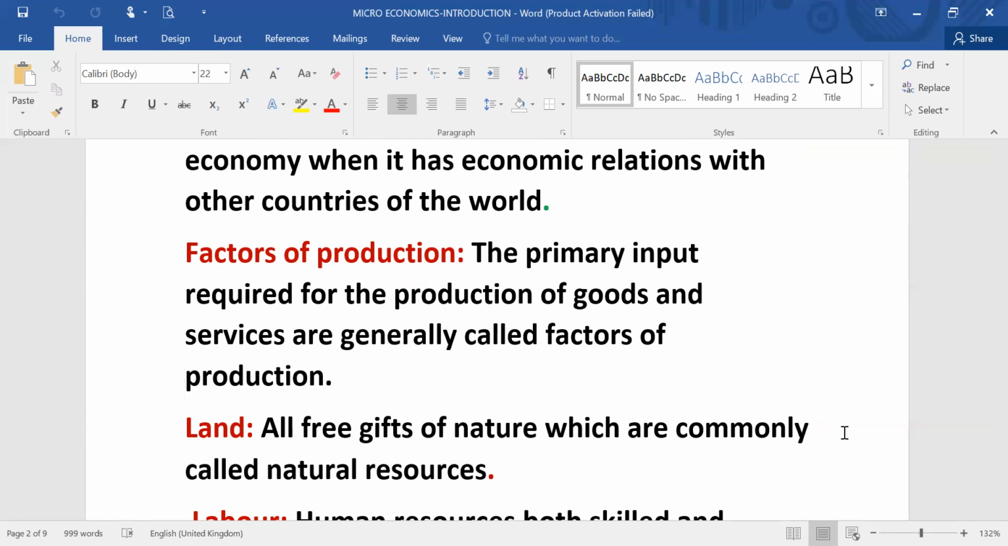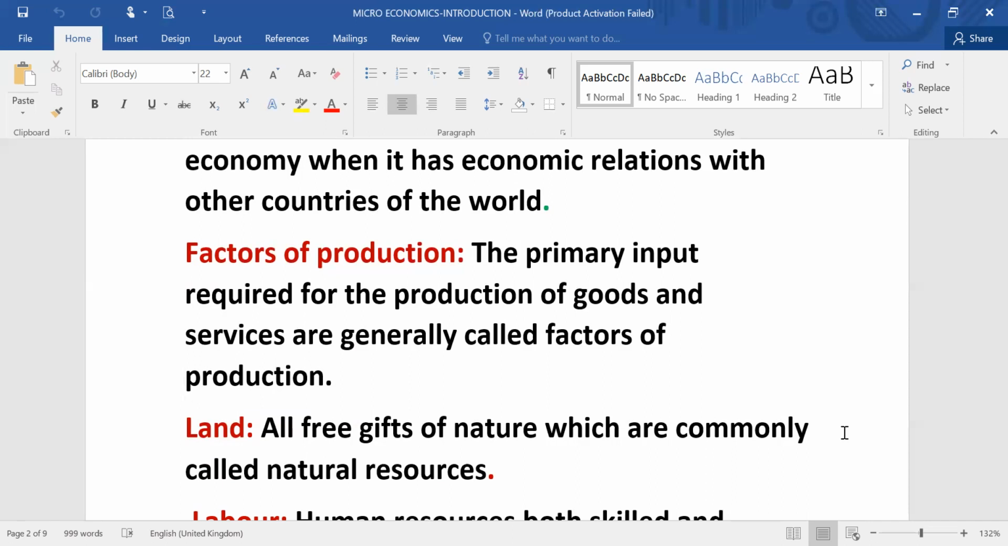I'll tell you one difference. Primary inputs, which are normally called factors of production, remain intact even after production gets over. Land will remain as it is, labor will remain as it is, capital like a machine will remain as it is, and the entrepreneur will remain as it is. But the secondary input gets merged into the production. But when a question is asked, what are the factors of production, we say land, labor, capital, and enterprise.